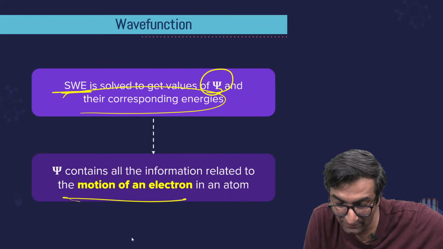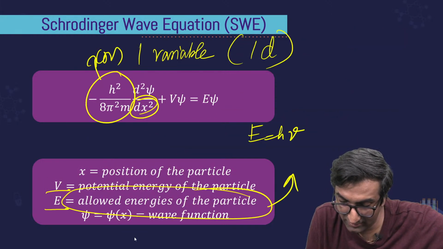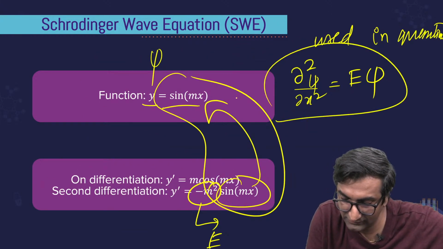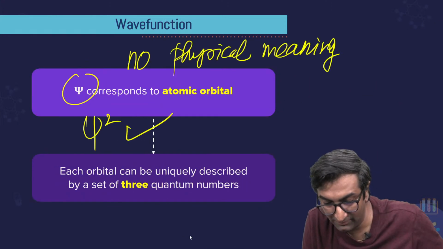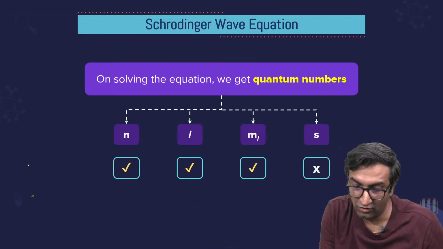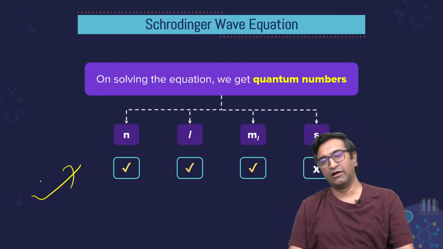Similarly, this right here, right? This is called an eigenvalue function. When you have this sort of an equation, where the second differential of this is called an eigenvalue function. ठीक है? इसी के बारे में हम लोग बात करेंगे अगली बार. And इसका solution of this you get quantum numbers. Okay, इसके बारे में हम लोग बात करेंगे अगली बार.